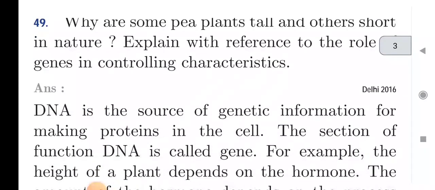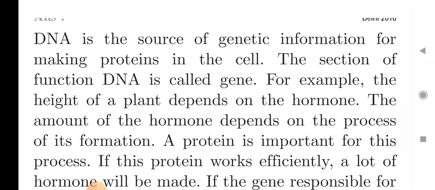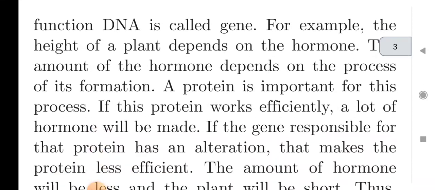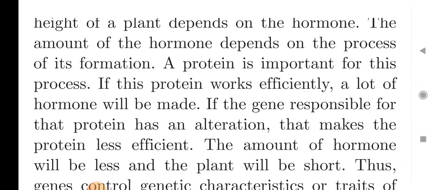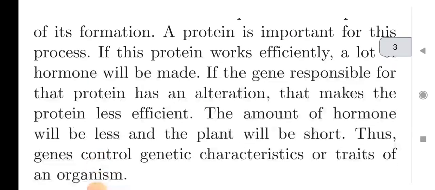Next question: why are some pea plants tall and others short in nature? Explain with reference to the role of genes in controlling characters. A gene is located on the DNA sequence and DNA is the genetic information. For example, the height of a plant depends on the hormone. This question is also repeated and we have discussed it in the earlier question.